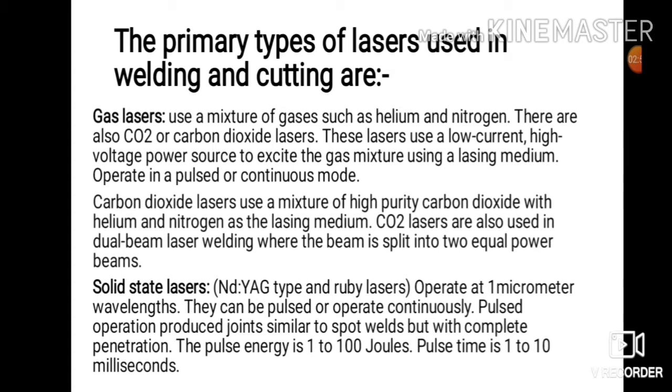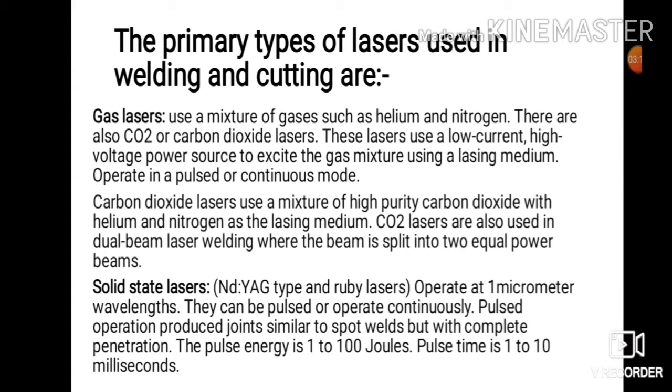Solid state lasers generally operate at a 1 micrometer wavelength. They can be pulsed or operate continuously. Pulsed operation produces joints similar to spot welds, but with complete penetration. The pulse energy is 1 to 100 joules.